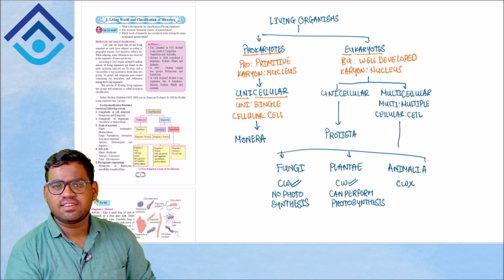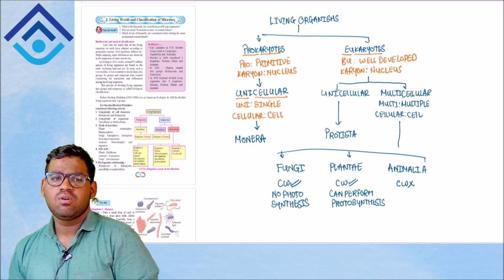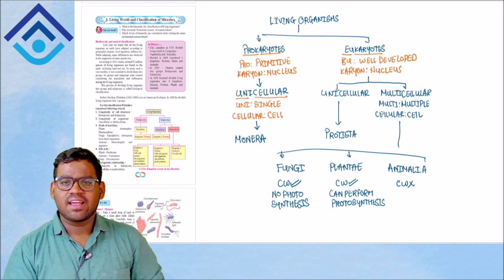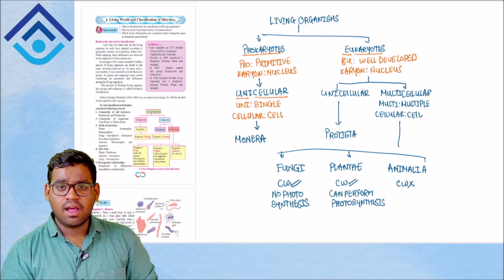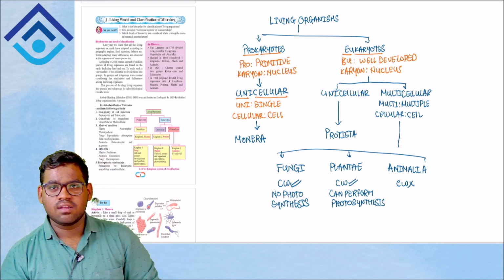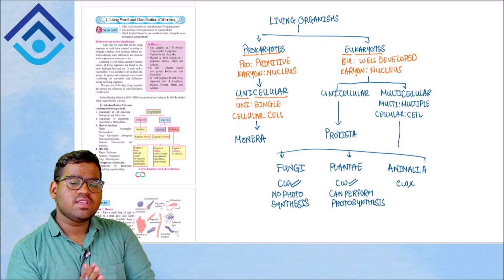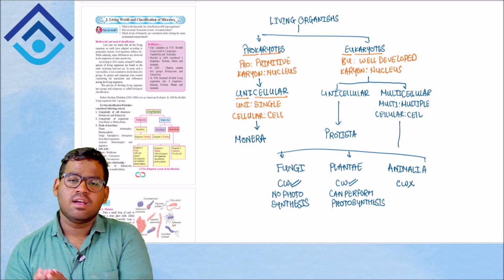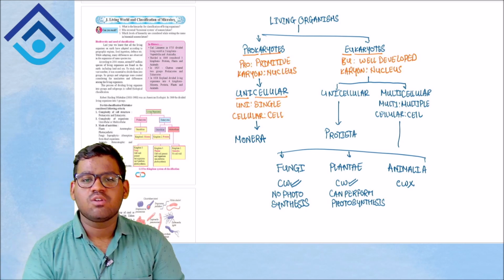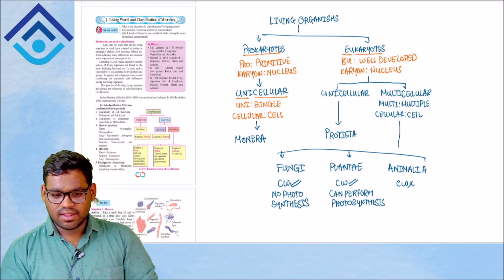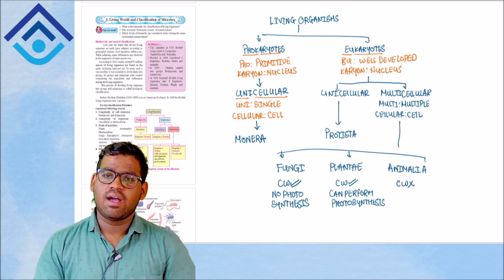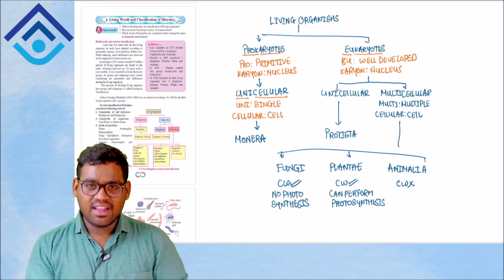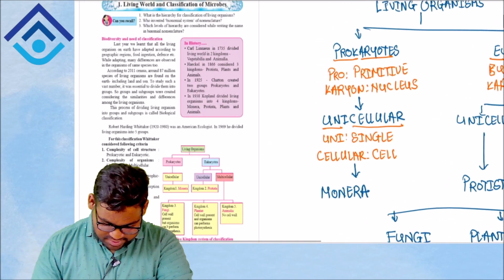Okay, let's take an example. If we are studying all the organisms living in the ocean, there can be many. There can be fishes, plants, microorganisms, coral reefs. All of these live in the ocean. But imagine if we classify them into fishes, plants and so on, it would become easy for us to study them. Okay, so that's the basic need for classifying them according to their types. Let's hop onto our textbook and check.